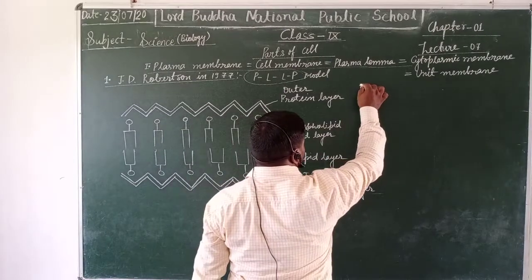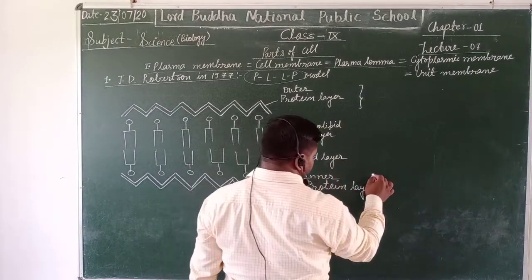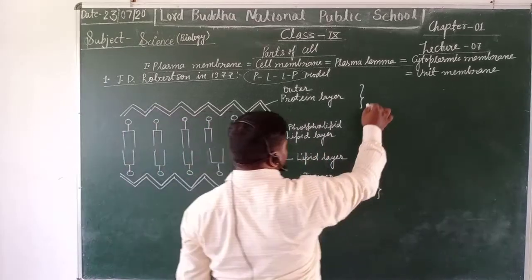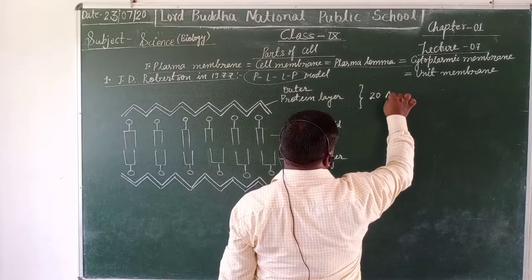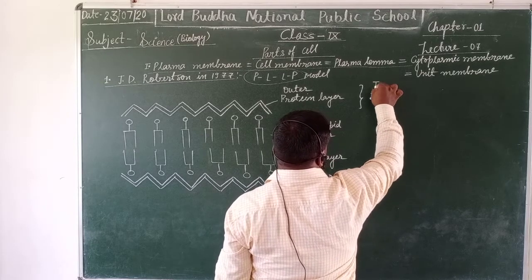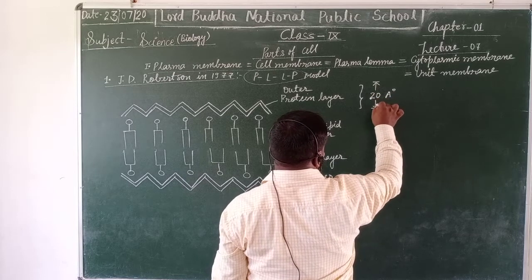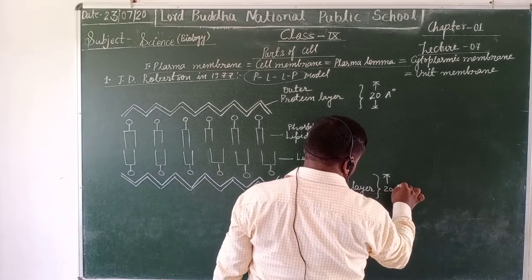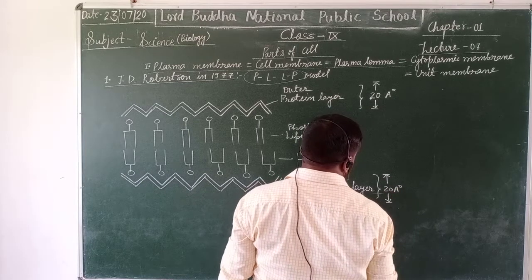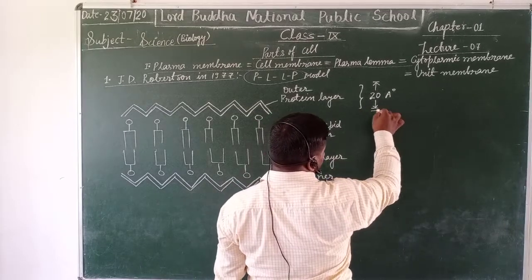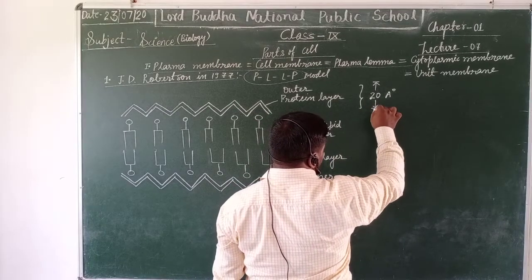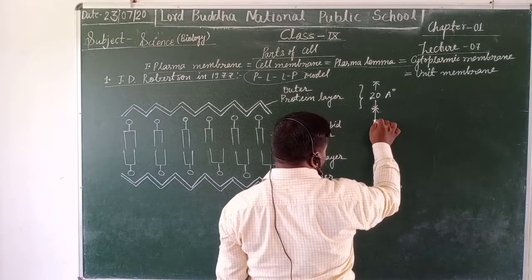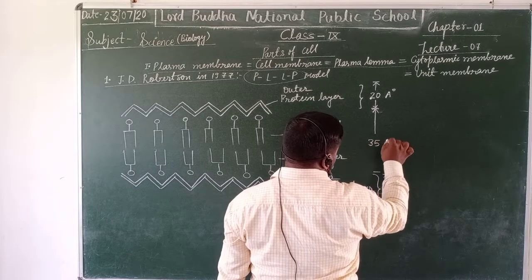Robertson told that the outer and inner protein layers are about 20 angstrom thick, and the bilipid layer is 35 angstrom thick.